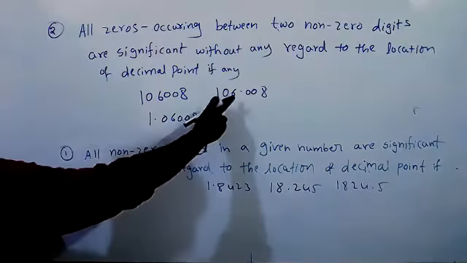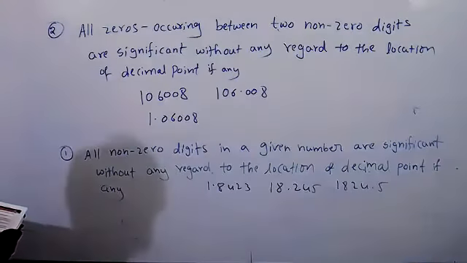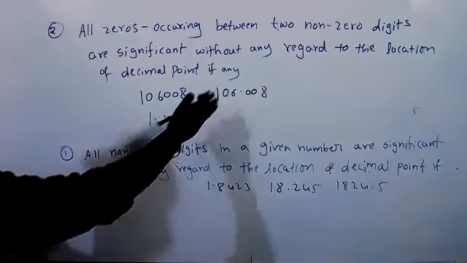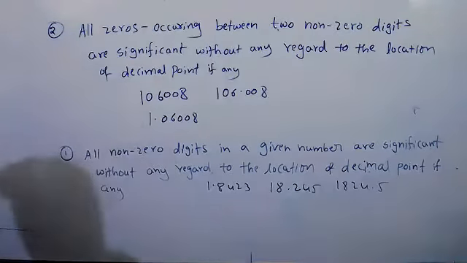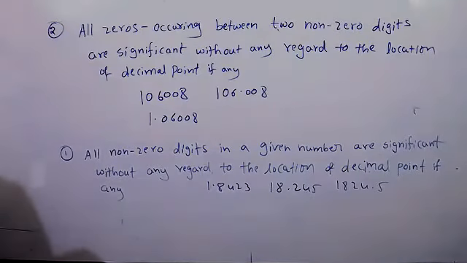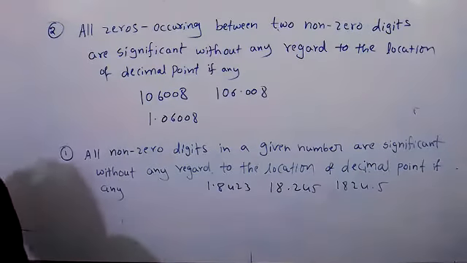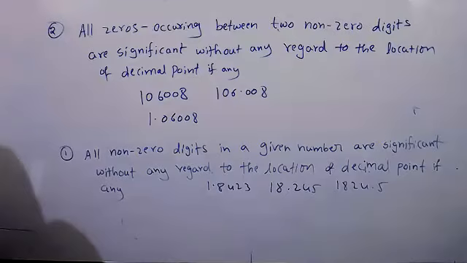Are we considering the decimal point location? No, sir. The zeros are present between two non-zero numbers. That is the second rule. Remember that, it is significant only.